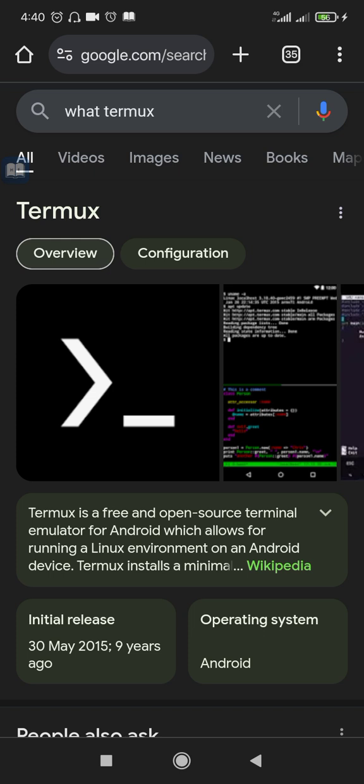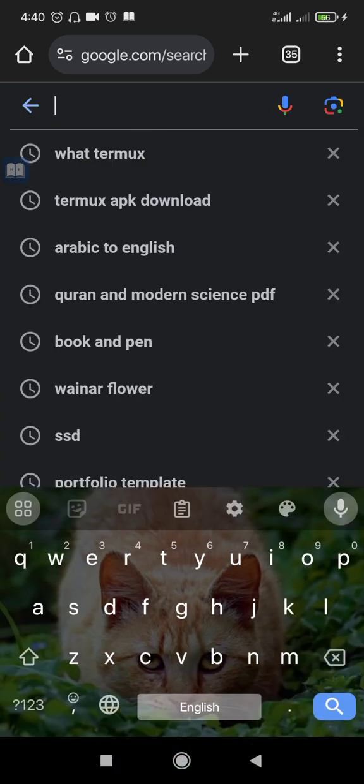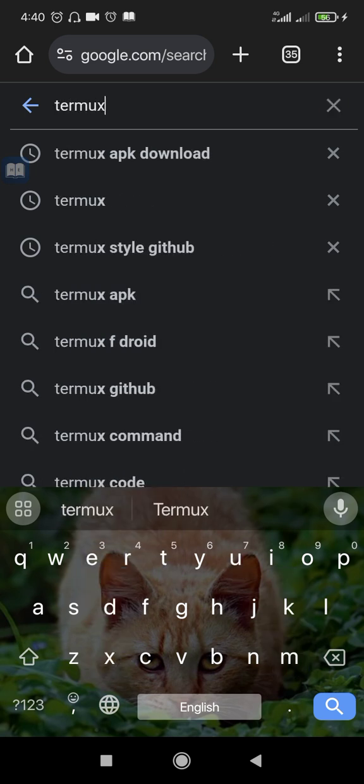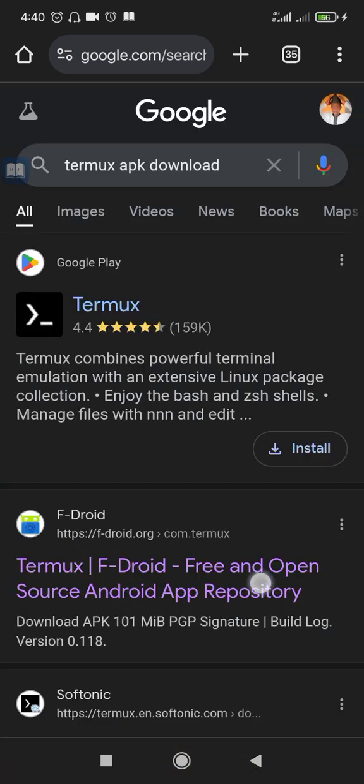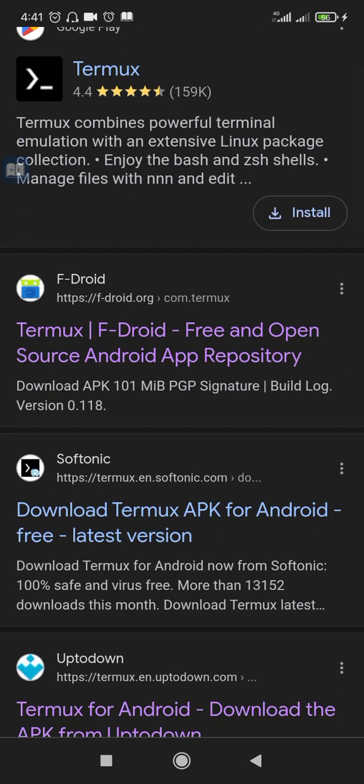Shi wannan Termux ɗin saboda yana running a Android is so limited than a ce wancan Linux ɗin gaba ɗaya operating system ɗin. So yanzu za mu ga yadda za mu yi downloading ɗin shi direct. In mutum ya je Google Play akwai Termux, but amma gaskiya na Google Play ba su fiya updating ɗin shi ba, you can get an older version da ba za ka samu wani features ba. But the perfect place to download it is to go to your browser and write Termux APK download. So skip Google Play, go to F-Droid.